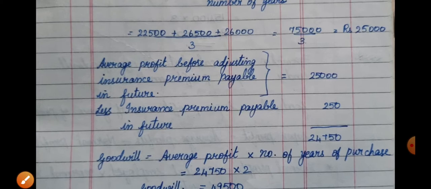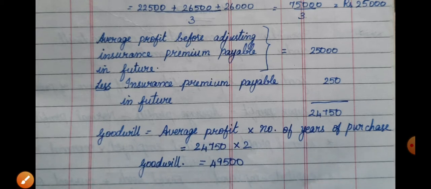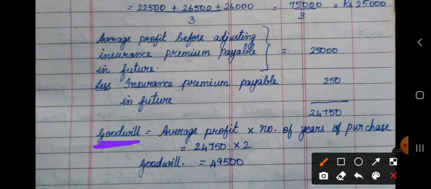So average profit is 75,000 divided by 3, you get 25,000. From this 25,000 you have to make all the adjustments. Insurance premium payable in future is 250 per annum. So after minusing this you get the adjusted average profit. Now goodwill will be average profit into number of years of purchase, which is equal to 24,750 into 2. Goodwill is equal to 49,500.